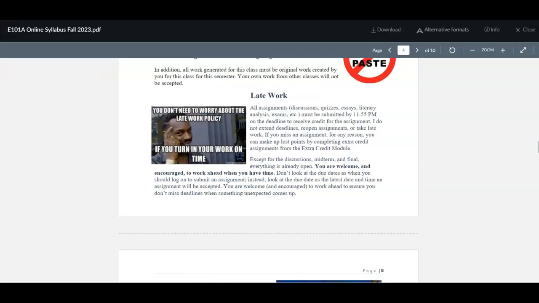I do not accept late work, and I don't make a distinction between an excused and an unexcused absence or inability to complete an assignment. Almost everything is already open right now, except for the discussions, the midterm, and the final. The midterm and the final have to be locked down until those are due, because the final is a requirement of the school.